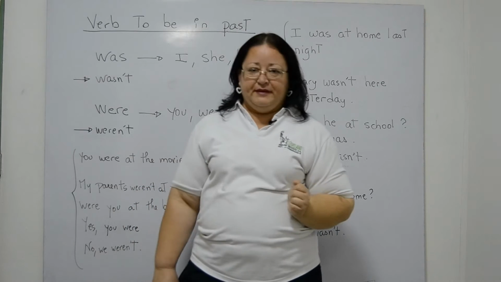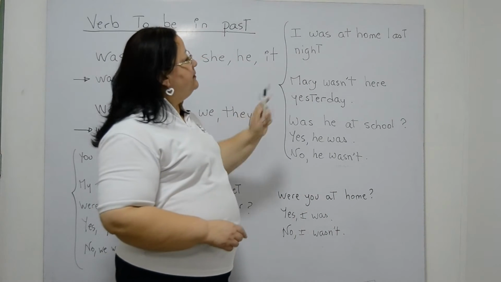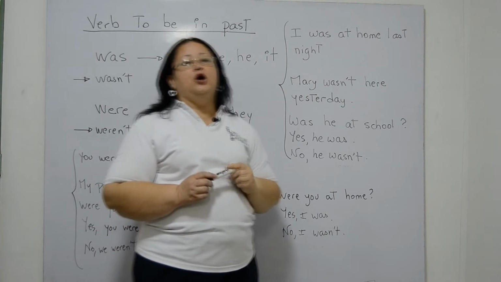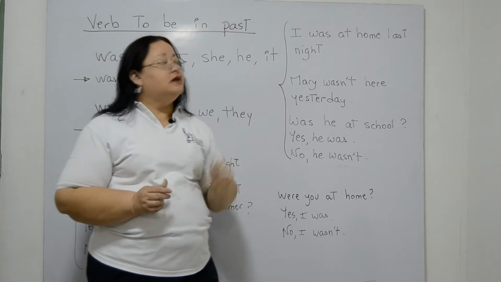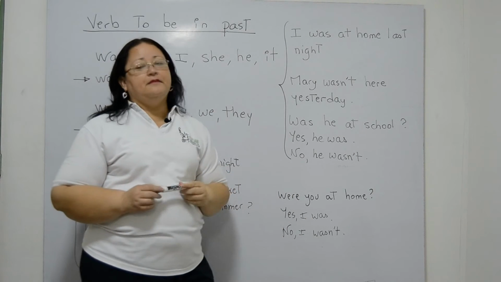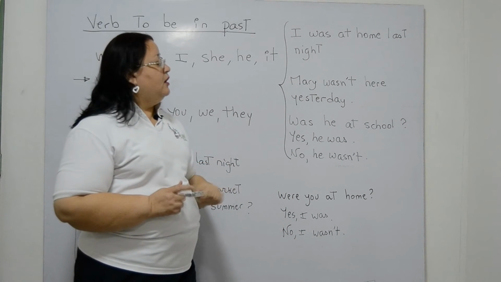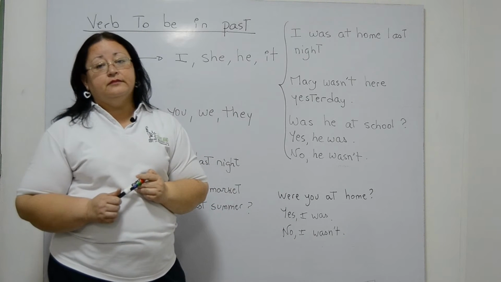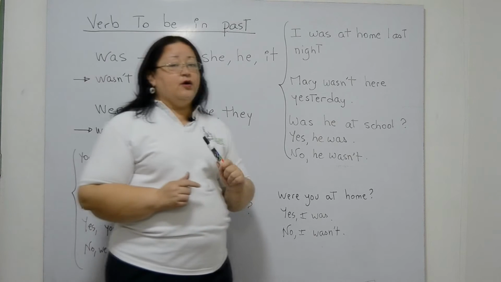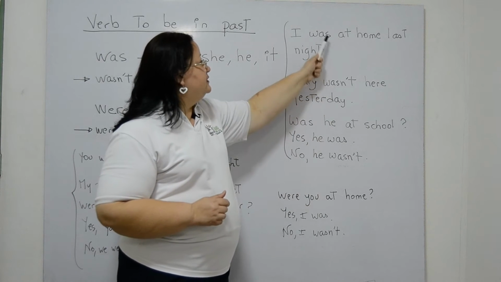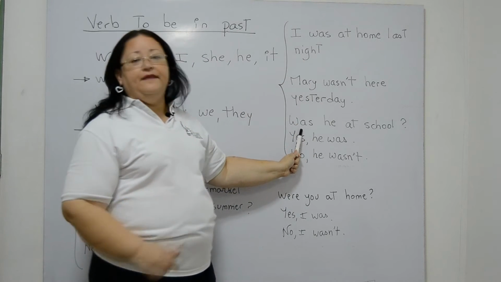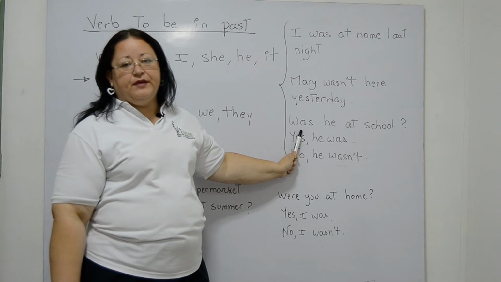Now let's see some examples. Affirmative sentence, I was at home last night. Negative sentence, Mary wasn't here yesterday. Question, was he at school? Notice that for a question, we invert the verb be to the beginning to make the question.